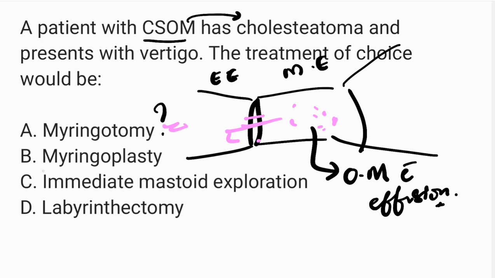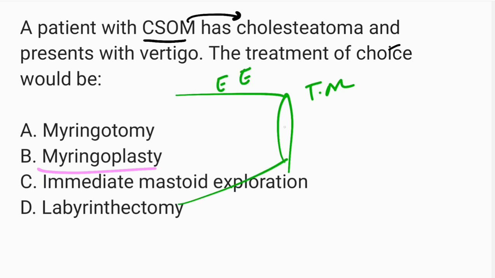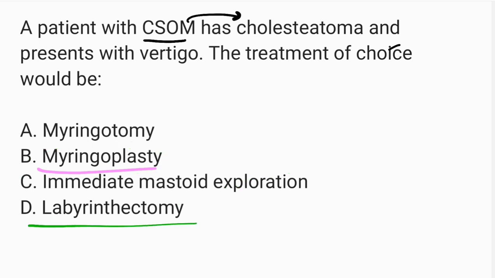Okay, now what is myringoplasty? See, myringoplasty means, let us say this is a tympanic membrane, this is the external ear. If there is a perforation here in the tympanic membrane, how will you correct it? The surgical repair of the tympanic membrane is called myringoplasty. You can keep a graft here. Which graft? Usually our temporalis fascia, that fascia can be used as a graft and you can close the perforation, that is myringoplasty.